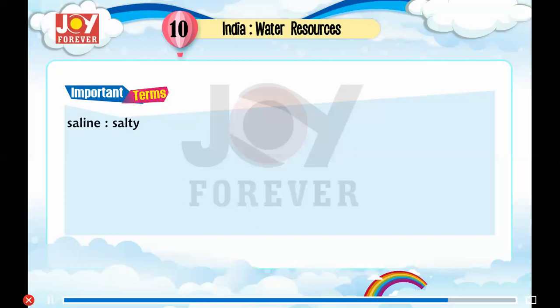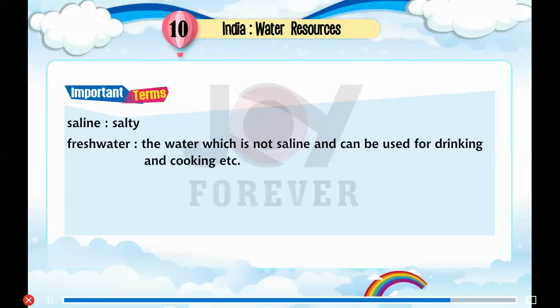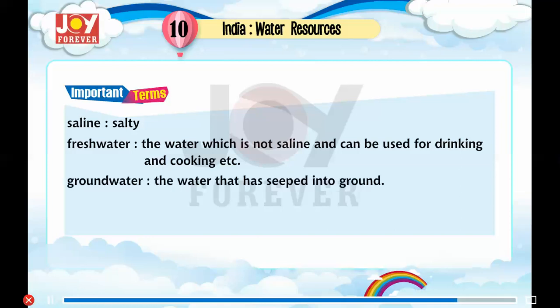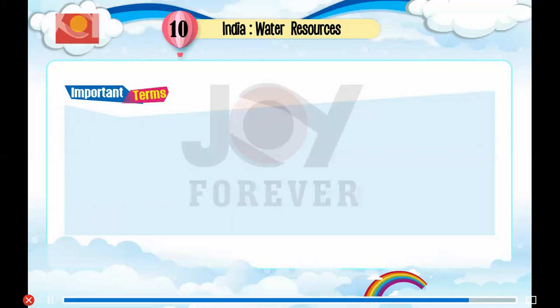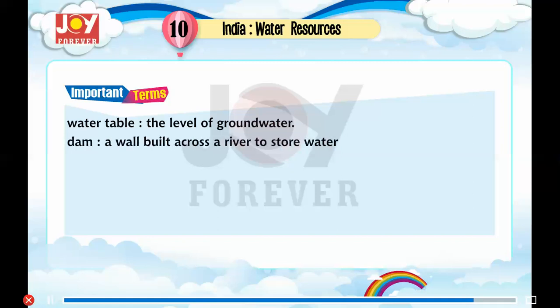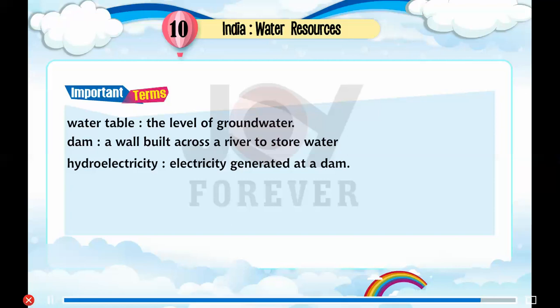Important terms: saline, salty. Fresh water, the water which is not saline and can be used for drinking and cooking, etc. Groundwater, the water that has seeped into the ground. Irrigation, watering plants in farming. Persian wheel, rahat, a series of buckets to draw water from a well. Water table, the level of groundwater. Dam, a wall built across a river to store water. Hydroelectricity, electricity generated at a dam.